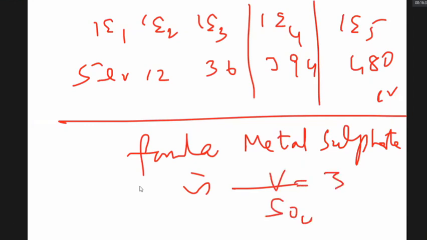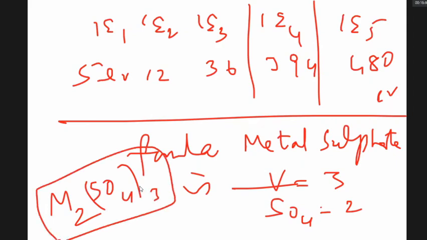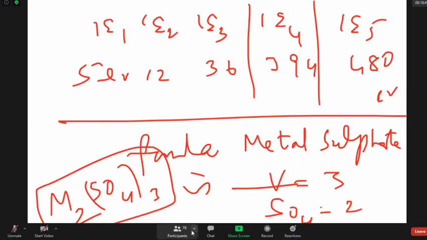Sulfate valency is always 2. So for the formula, you write M and SO4. SO4 valency 2, M valency 3. M2(SO4)3. Yes, you got it?